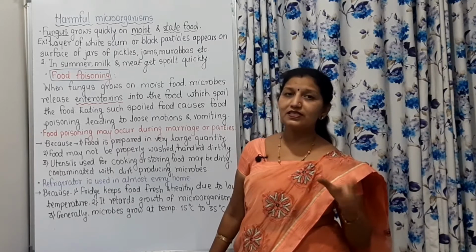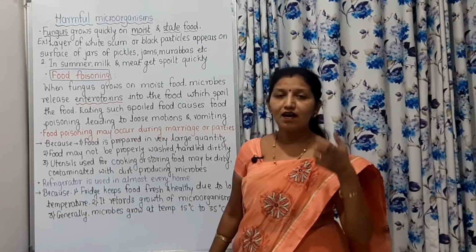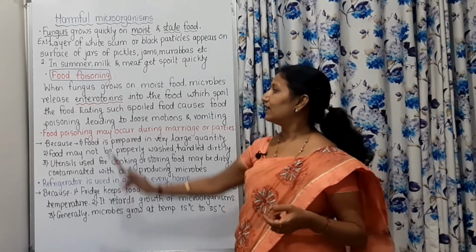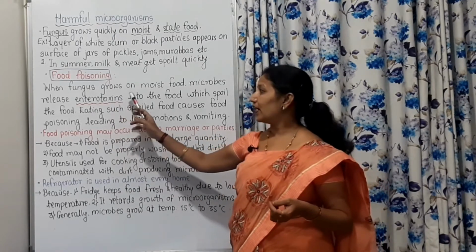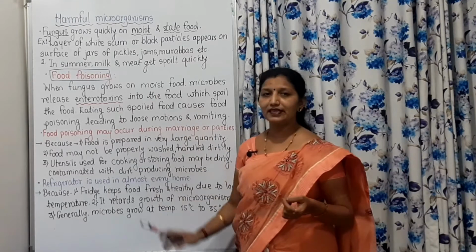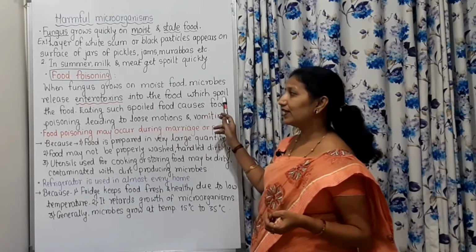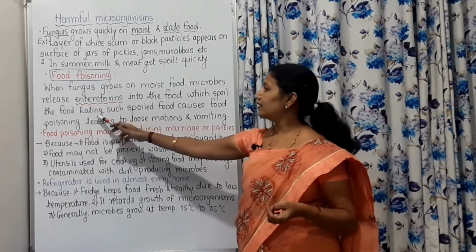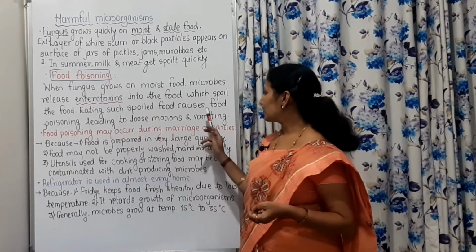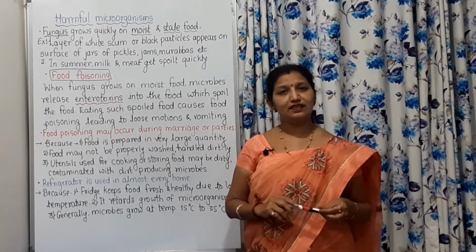That means the poisonous substance that harms our intestine is enterotoxin, and that is released by microorganisms into the food, which spoils the food, and eating such spoiled food causes food poisoning.